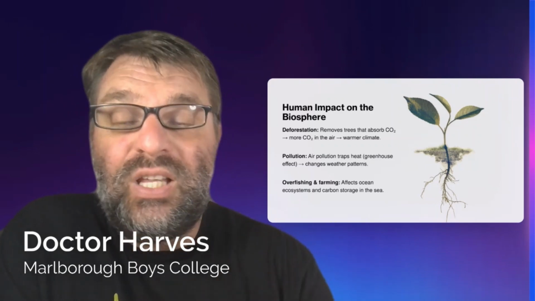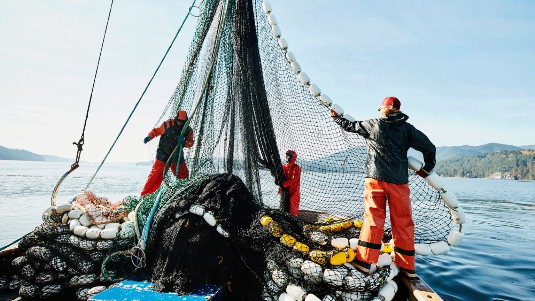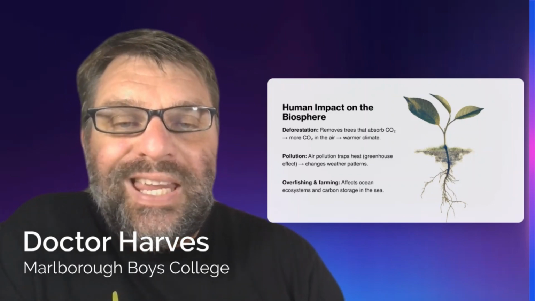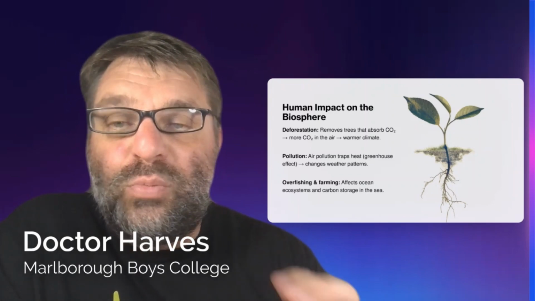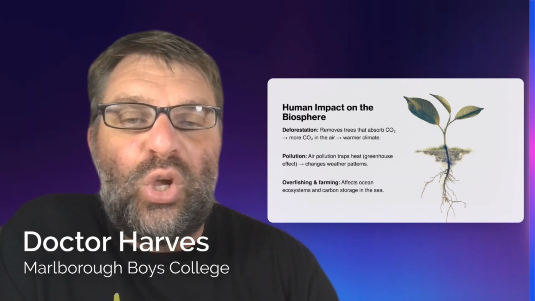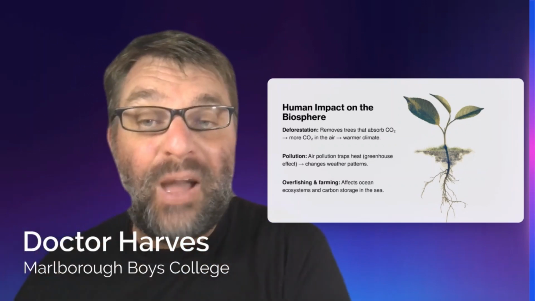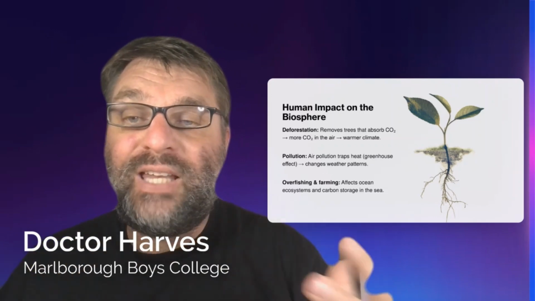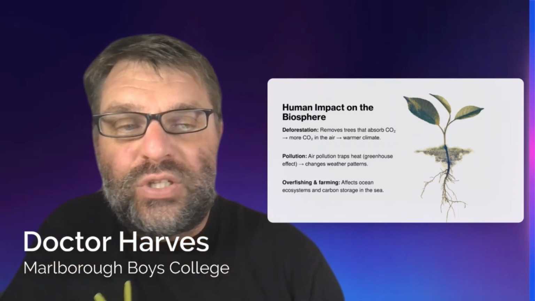And especially in the New Zealand context, there are ideas around overfishing and non-sustainable farming. They affect the ocean ecosystems, at least in terms of overfishing, and also carbon storage, not only in the sea but also on land if we use land for farming as opposed to planting trees or maintaining native forests.